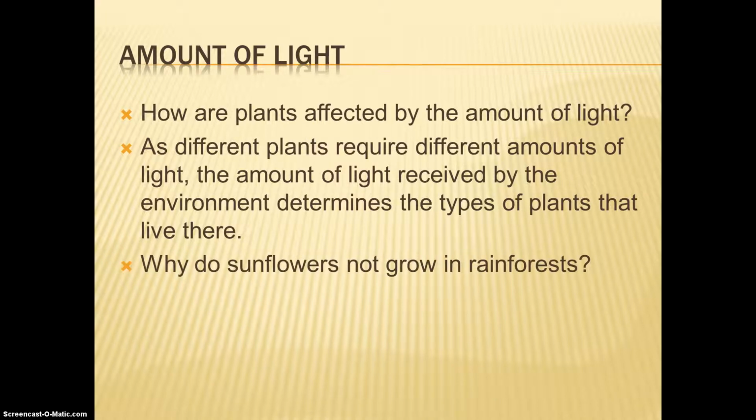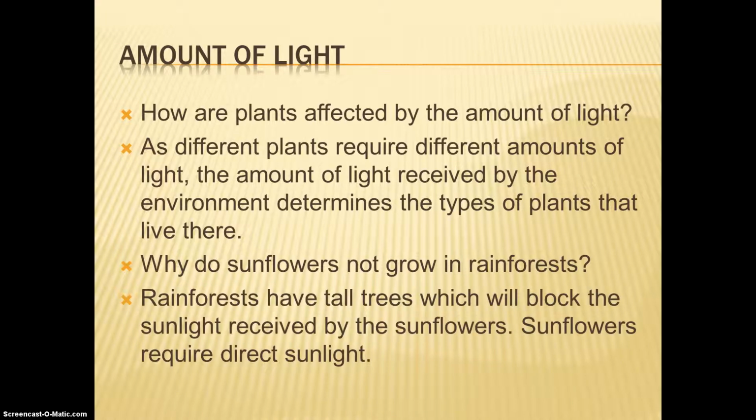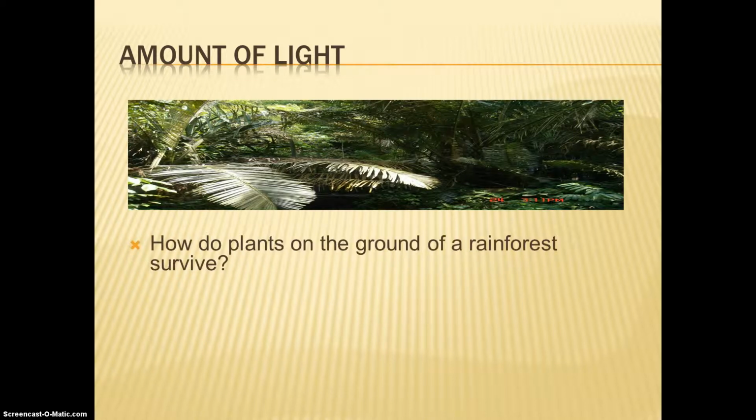Why do sunflowers not grow in rainforests? Rainforests have tall trees which will block the sunlight received by the sunflowers. Sunflowers require direct sunlight. How do plants on the ground of a rainforest survive? They survive by having large leaves.